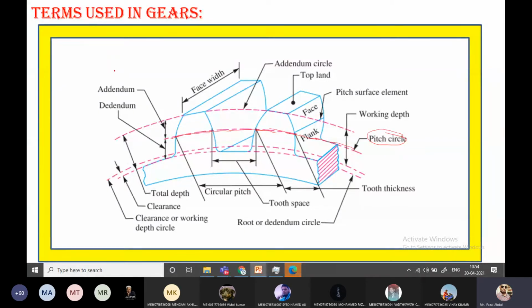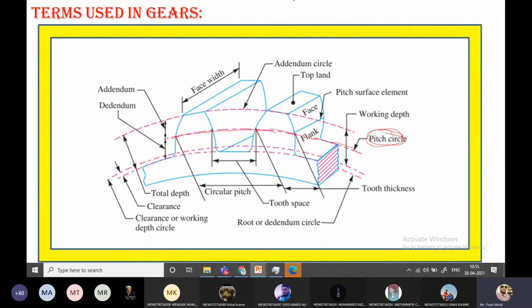The next one is the pitch circle diameter. Pitch circle diameter means the diameter of this pitch circle, and gears are specified with this pitch circle diameter. So the size of the gear is specified with the help of the pitch circle diameter. And the pitch point is nothing but the common point of contact between the two pitch circles.